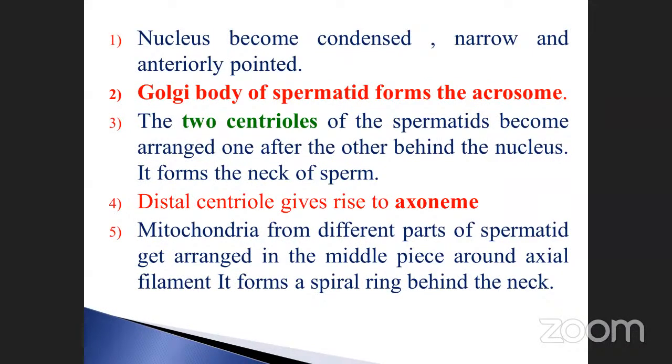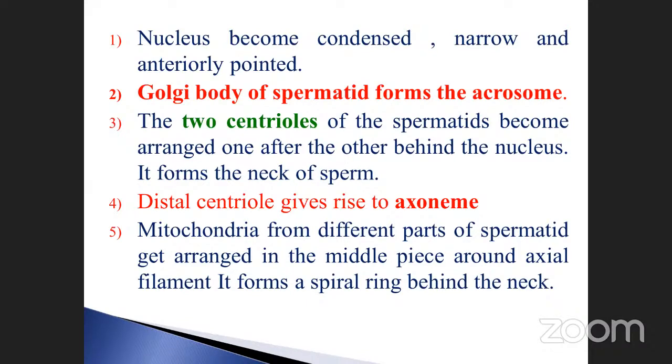This is very important. So many times they have asked the question: how does the sperm move from one place to another? Because of the presence of energy components. The high energy component called adenosine triphosphate, otherwise called ATP, can be synthesized by the mitochondria. The mitochondria from different parts of the spermatid get arranged into the middle piece.